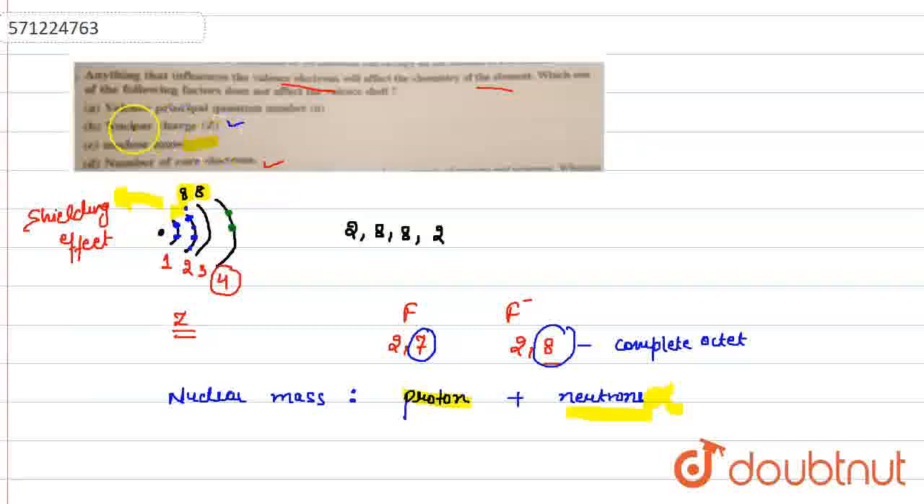Okay, so our answer is only C, because in nuclear mass both protons and neutrons are involved. Protons do affect the valence shell and valence electrons, but neutrons do not. Okay, thank you very much.